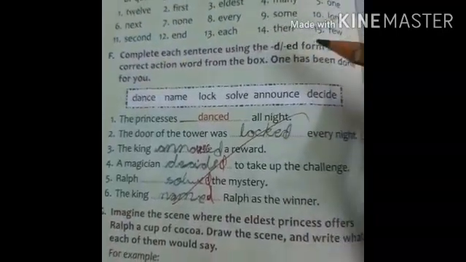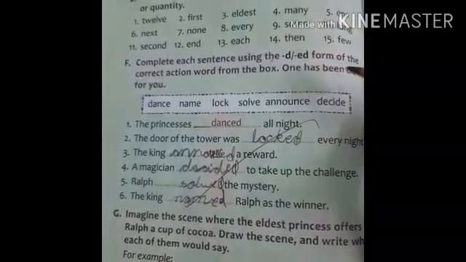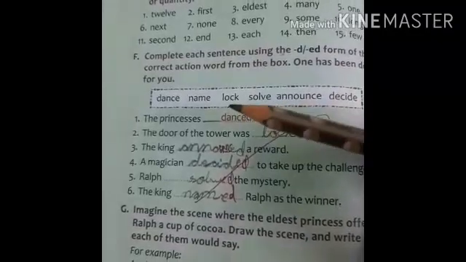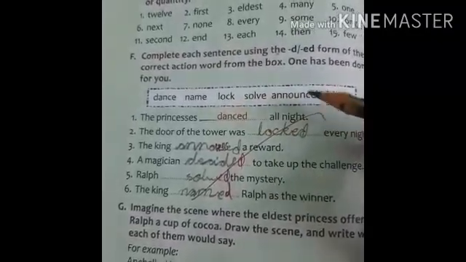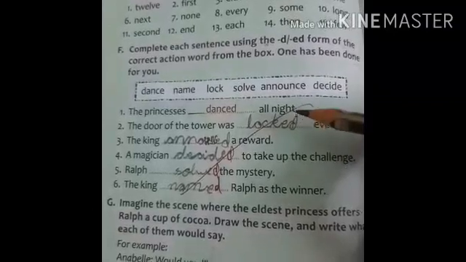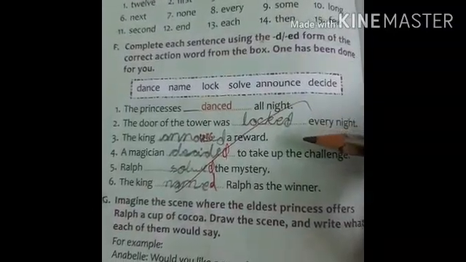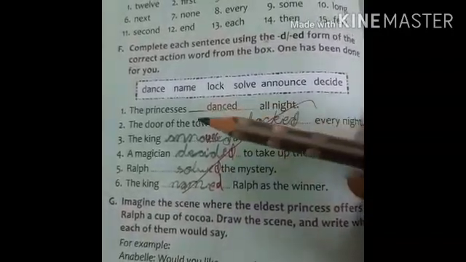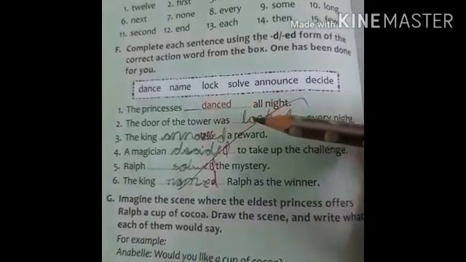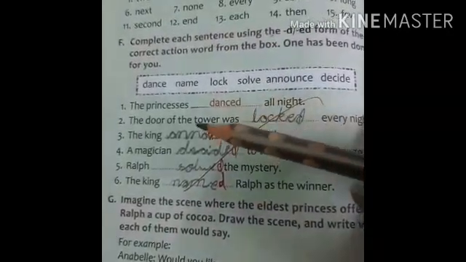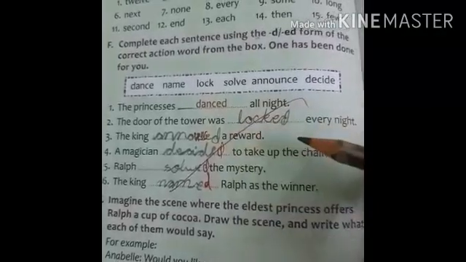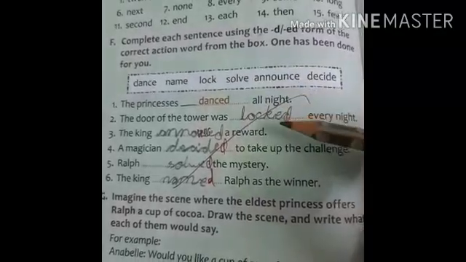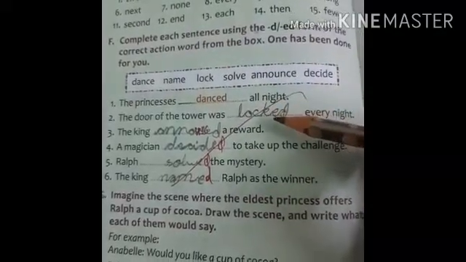Here complete each sentence using the ed form of the correct action words from the box. One has been done for you. Here words are given here. You just choose a correct word and add D or ed to fill this blank. Here first one is completed here. The princesses danced all night, danced. Then second, the door of the tower was locked every day. Here option is given here, lock, but we will add here ed, so it will become locked.